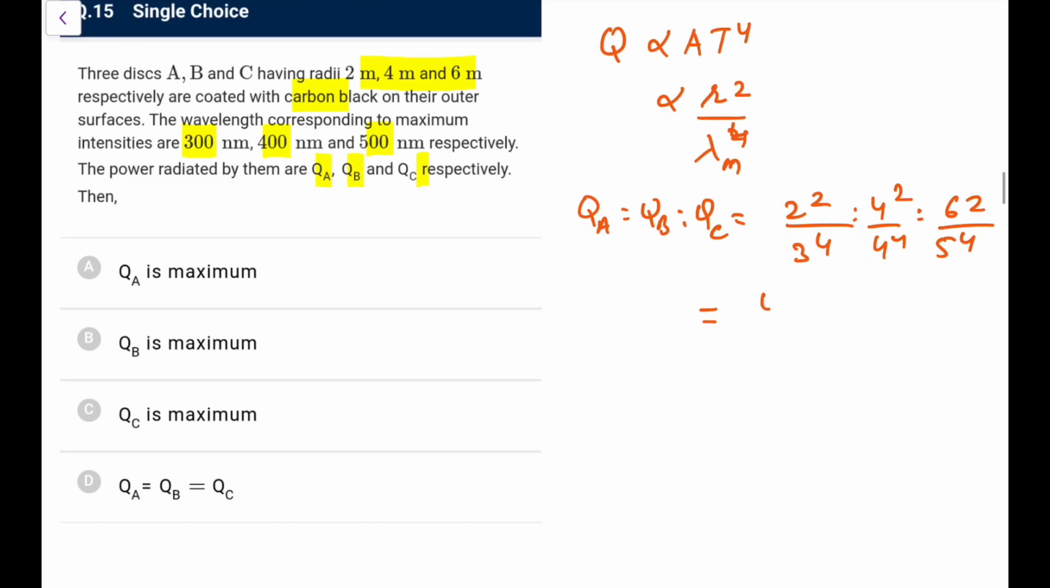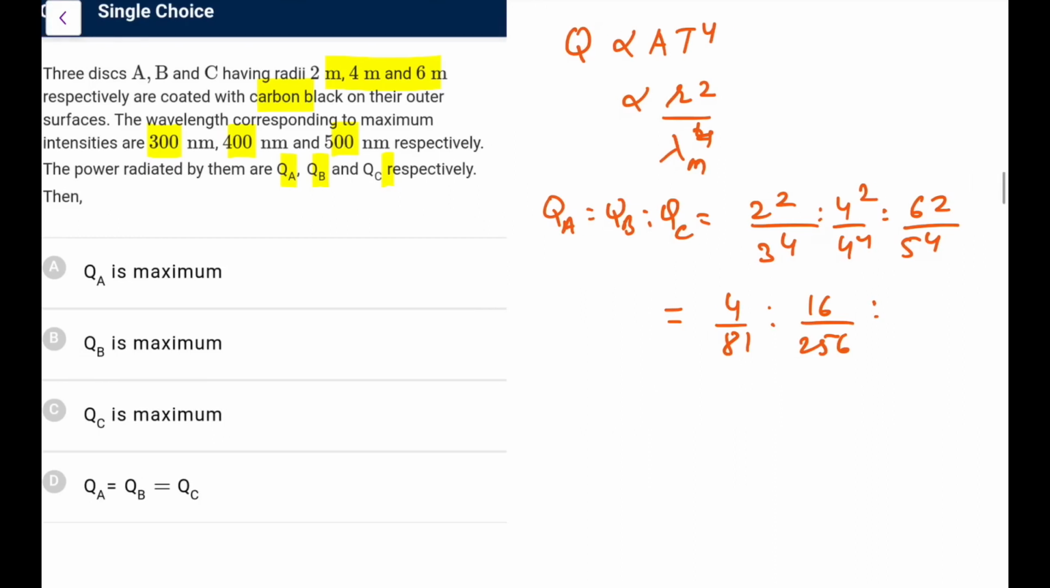So if you do this, this is 4 by 81, this is 16 by 256, and this comes out as 6 square, sorry, it is not 62, it is 6 square, read it properly, and 5 to the power 4 is 25, that is 625. So if you do this, 4 by 81, 16 by 256, this is 4 times, but this is not 4 times, so definitely this is greater than this.